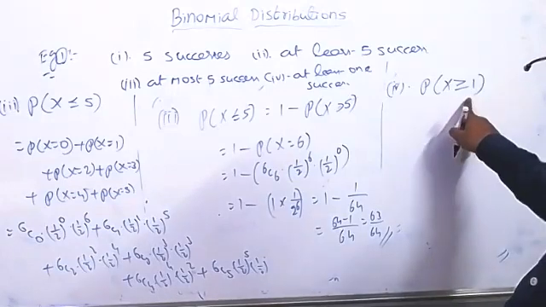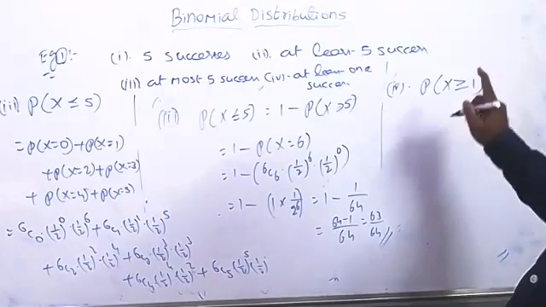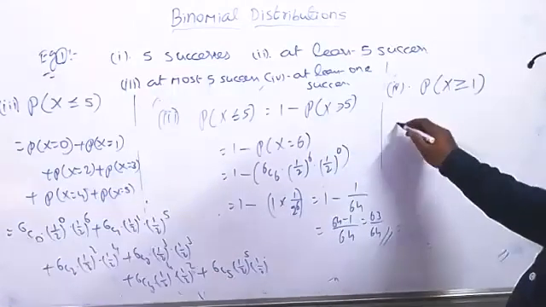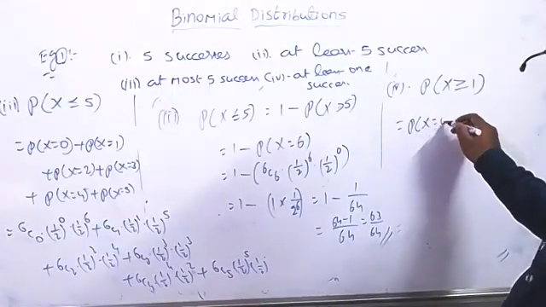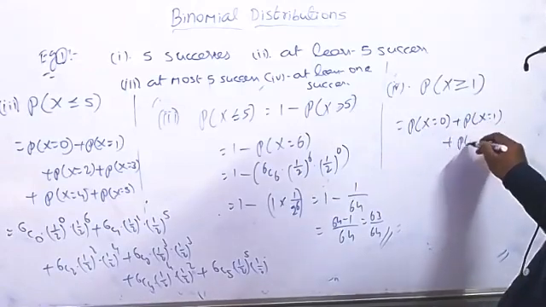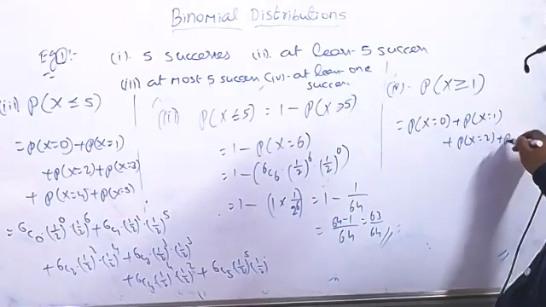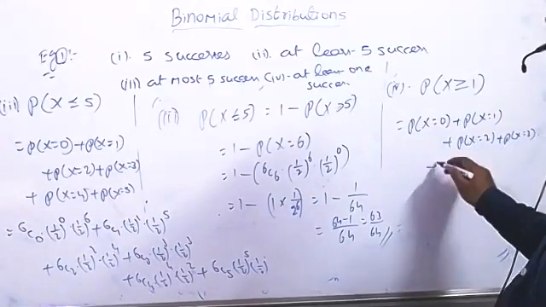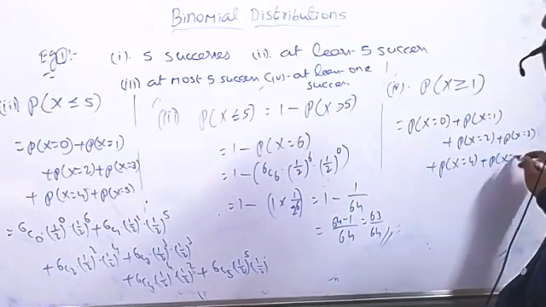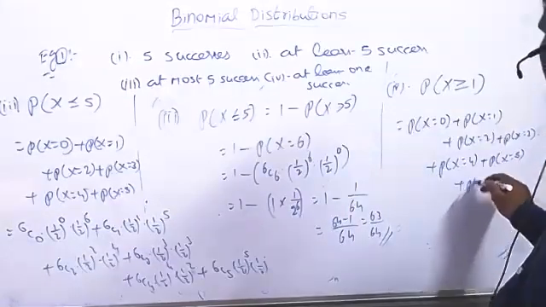Generally if you write the formula: probability of x equal to 0 plus probability of x equal to 1 plus probability of x equal to 2 plus probability of x equal to 3 plus probability of x equal to 4 plus probability of x equal to 5 plus probability of x equal to 6.